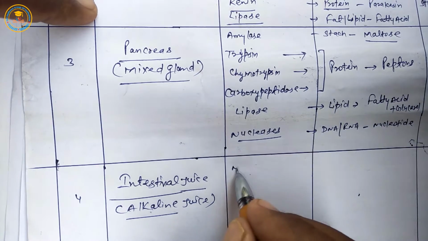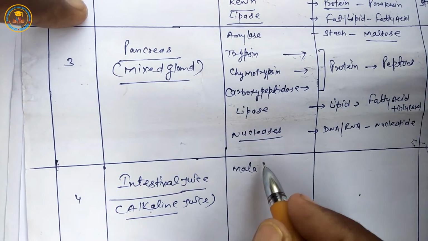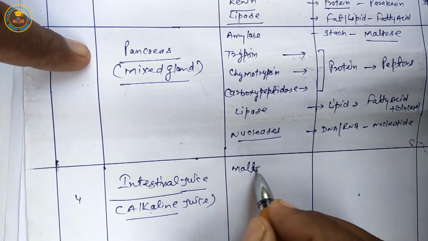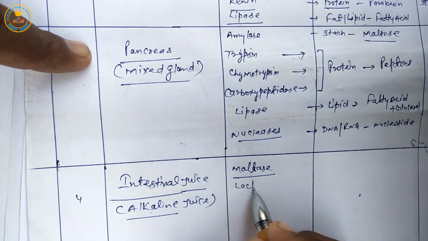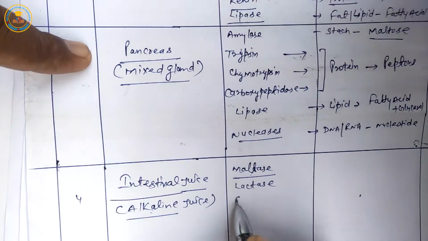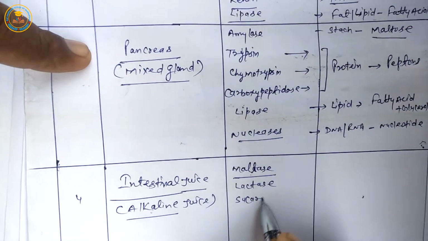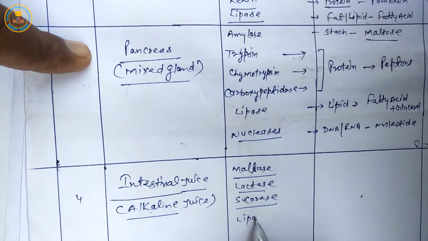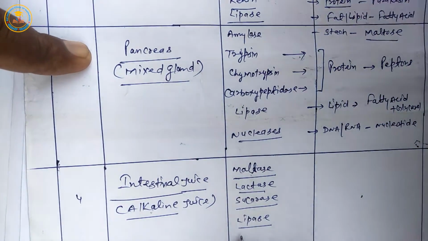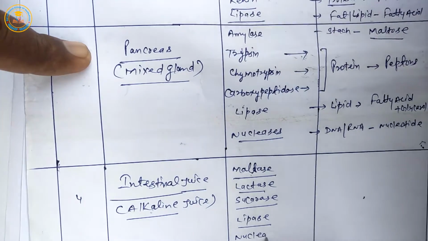In intestinal part, maltase enzyme, lactase enzyme, sucrase enzyme. Next, lipase. Next is nuclease.